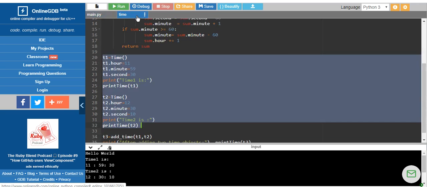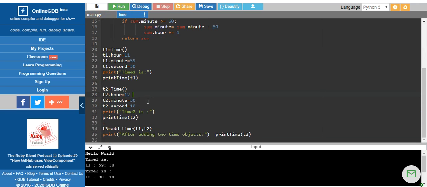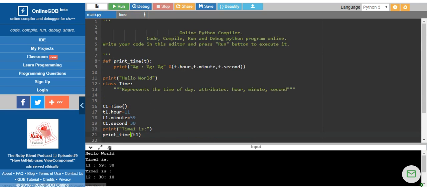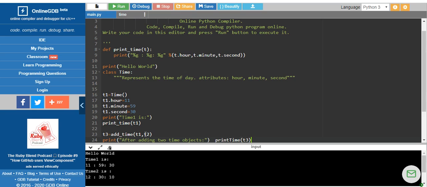Now let's move on to performing the addition of t1 and t2. In order to perform the addition of t1 and t2, I am calling the function: t3 is equal to the addition of t1 and t2. If you can observe here, when I am passing two objects t1 and t2 as parameters, t1 and t2 should not be changed.